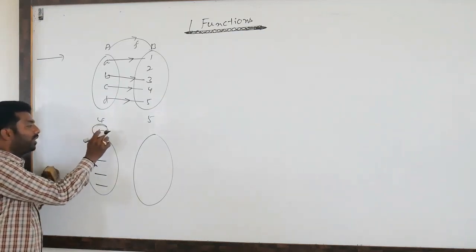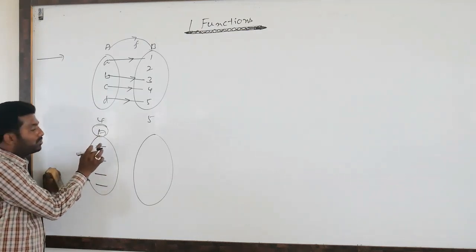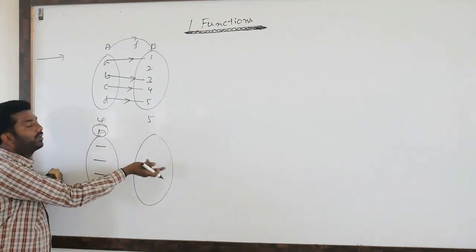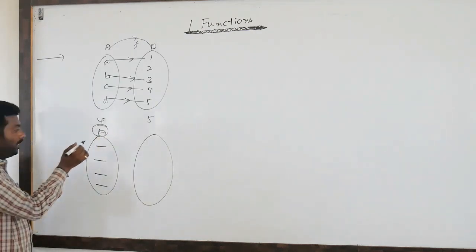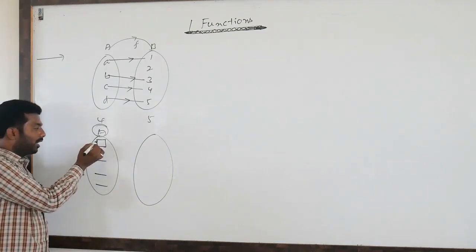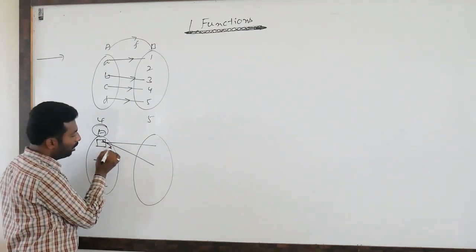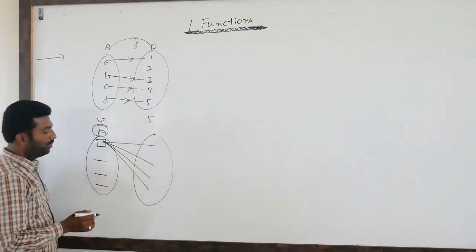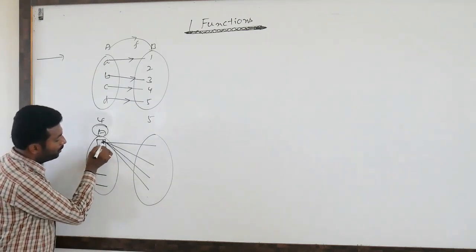What is the definition of function? Every element of capital A, here 4 elements, you associate to a unique element of capital B. See here, this blank can be filled with either the first element, second, third, fourth, or the fifth element.